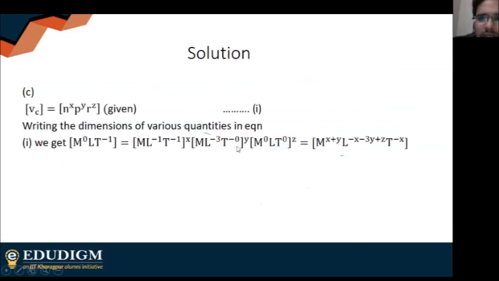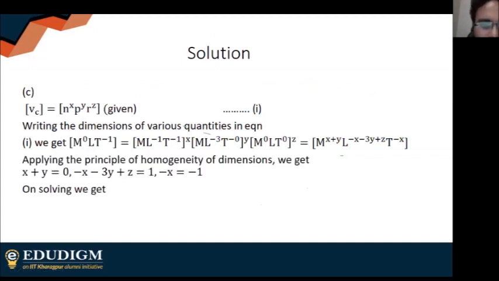You write the dimensions, you compare, and finally you end up with the answer. As you have seen, I've written the dimensions of them and compared, applying the principle of homogeneity. We get x is equal to 1, y is equal to -1 and z is equal to -1. So very good, guys, well done. So this is one type of problem that comes in your NEET exam. I'm guessing almost all of you have given the right answers, so if this type of problem comes in the NEET exam, you will have no problem.